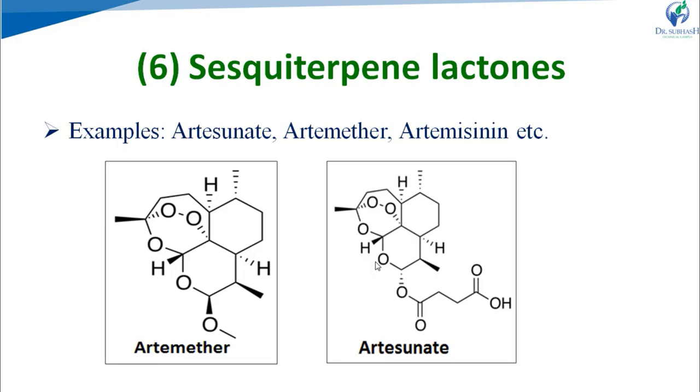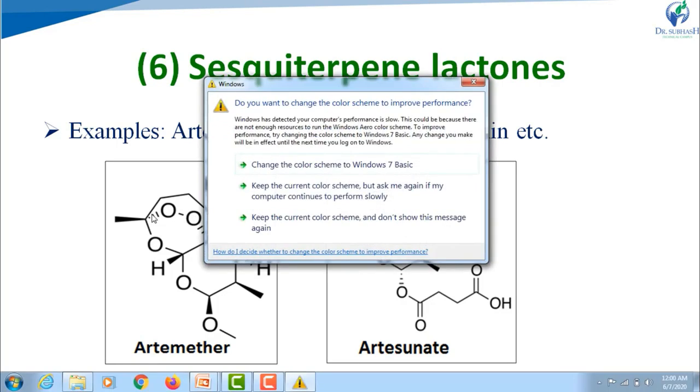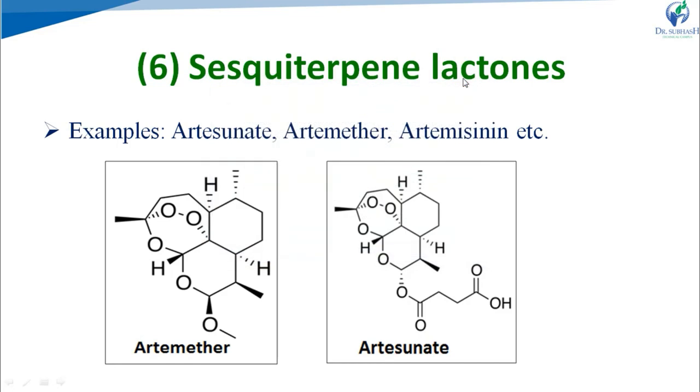And it has an unusual 1,2,4-trioxane ring. See, this peroxide is 1, 2, and then 3, and 4. It forms the 1,2,4-trioxane ring, which contains the peroxide bridge.